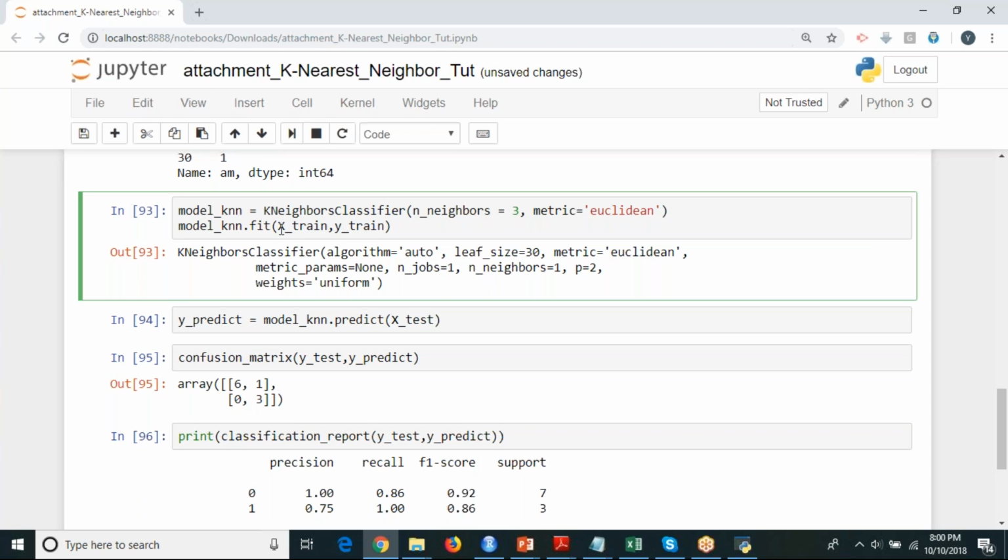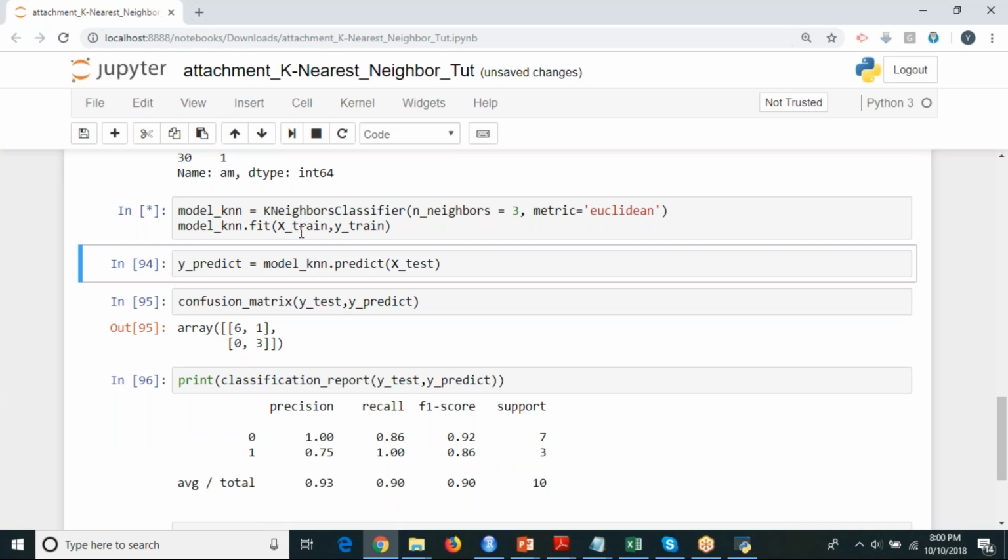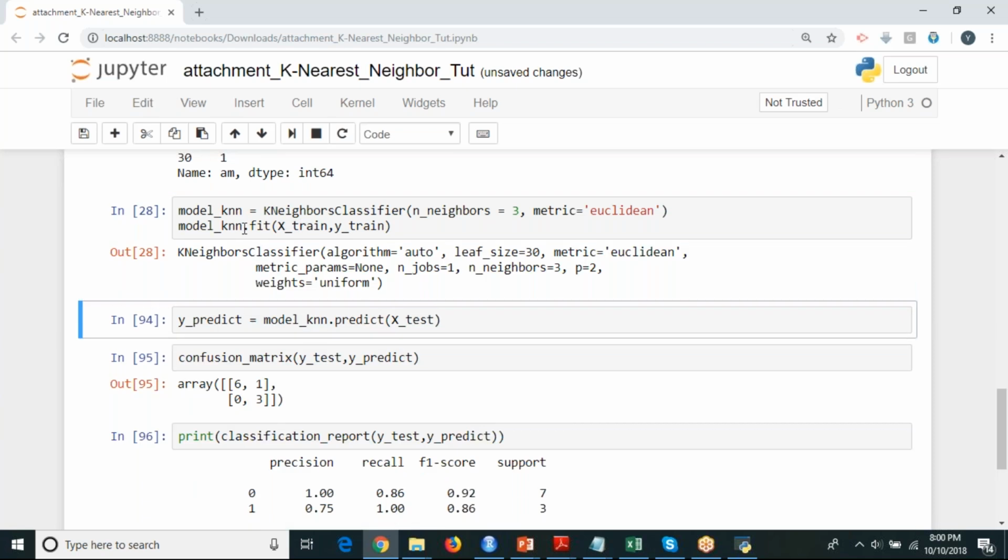So you're building your model on this training data set, and you should check whether it is correctly matching with your actual values. This is your output column and these are your input columns, and you are fitting model_KNN. I'm going to execute this line of code. Your model has been built on your training data set.